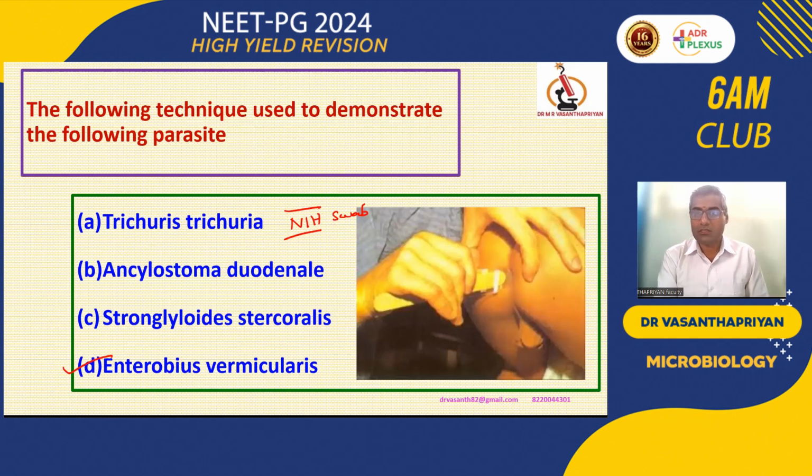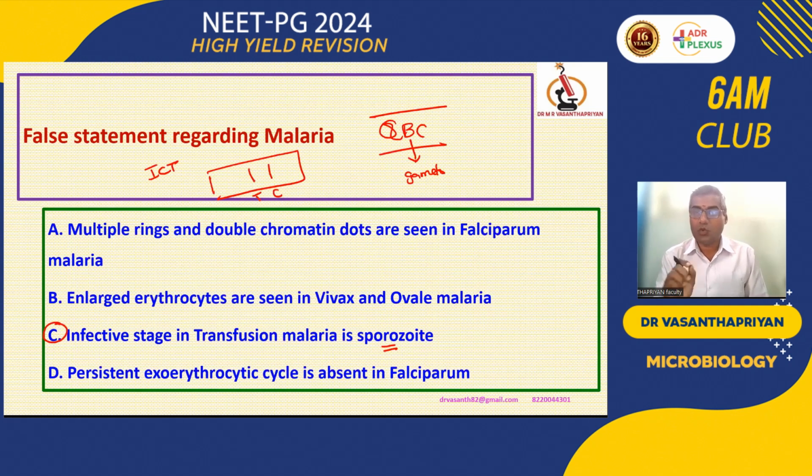Okay. So, someone is asking about the QBC. QBC is nothing but the quantitative Buffy coat. We take the capillary tube. That capillary tube will be inner coated with acridine orange, a fluorescent dye, in which we are collecting the blood sample. Once we centrifuge, the blood cells are separated depending on their gradient or density. The heavy molecules are at the bottom, the light molecules are at the top. In between, we have the Buffy layer.